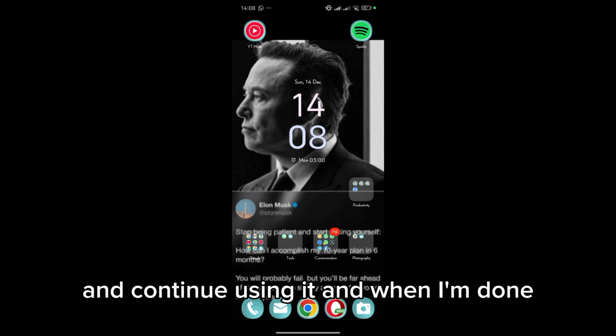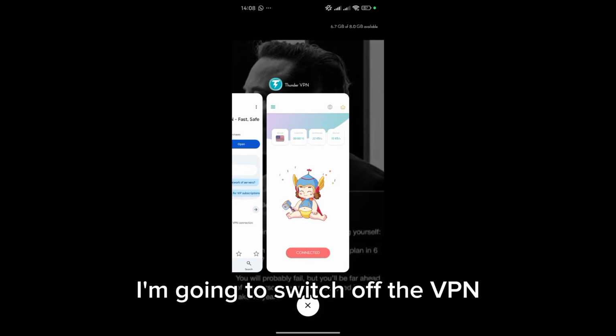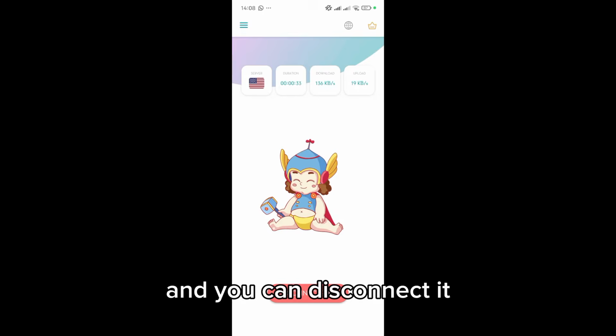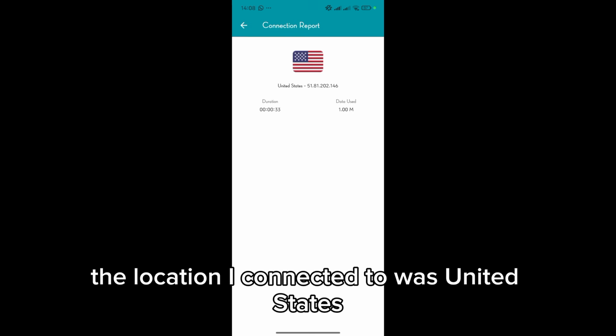And when I'm done, I'm going to switch off the VPN. To switch it off, you just have to click on the Disconnect tab, and you can disconnect it. You can see the location I connected to was United States.